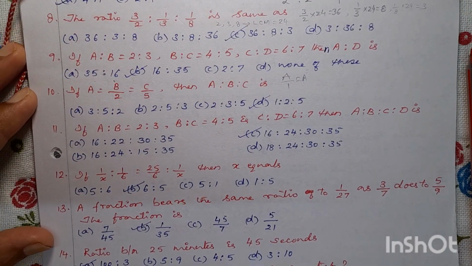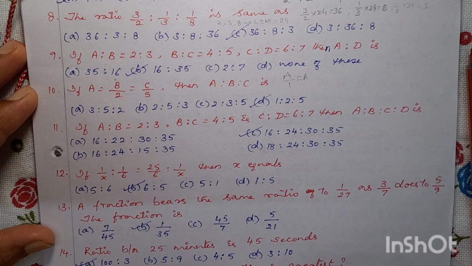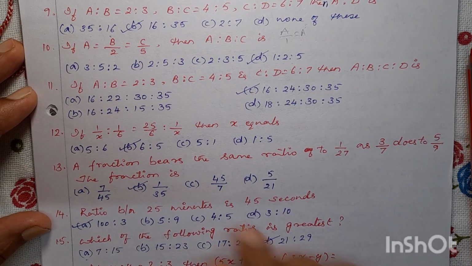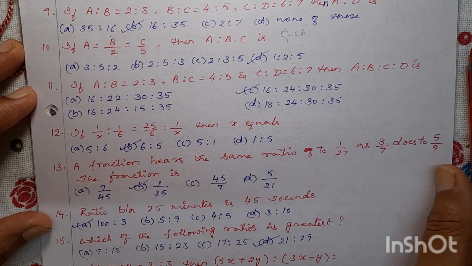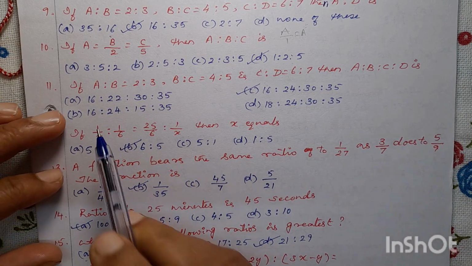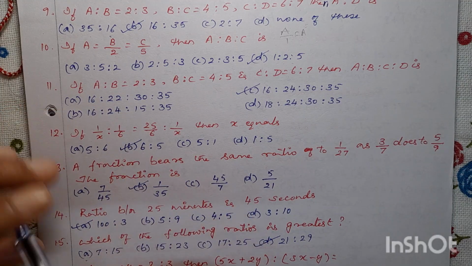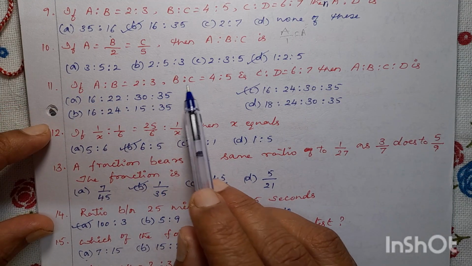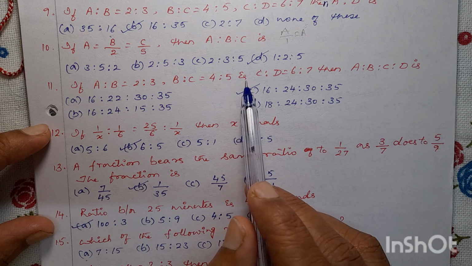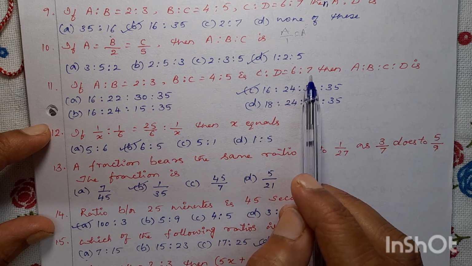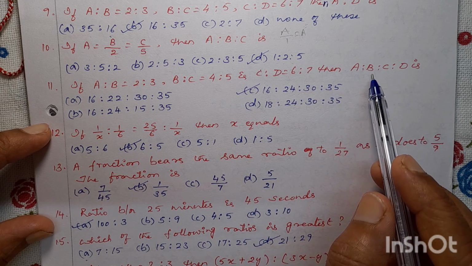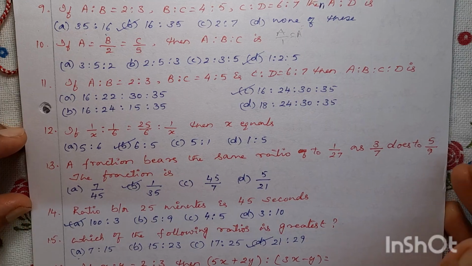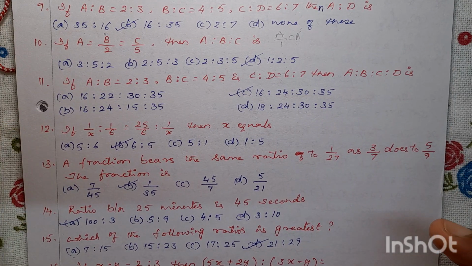So problem number 11. If A is to B equal to 2 is to 3, B is to C equal to 4 is to 5, and C is to D equal to 6 is to 7, then A is to B is to C is to D is? So how much, they have asked, you understood.